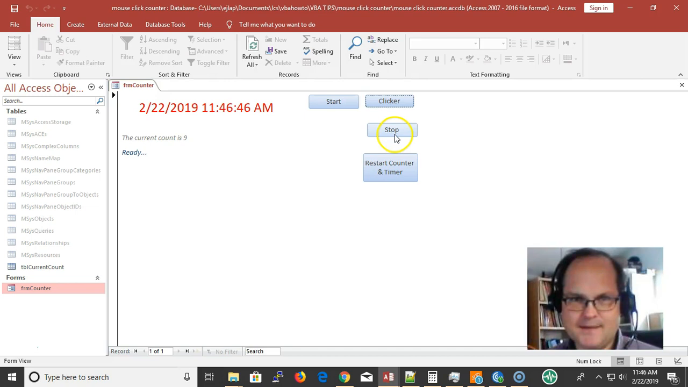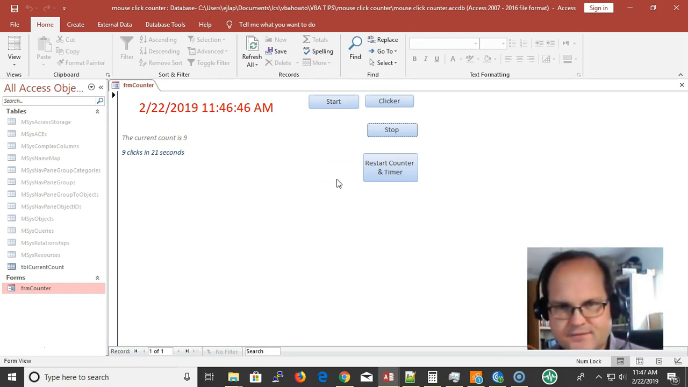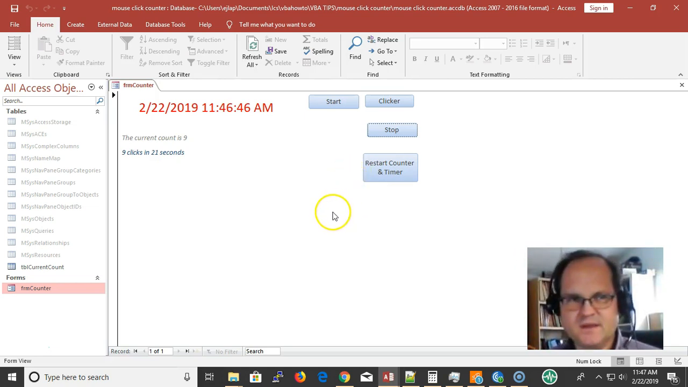And then when I stop, it should tell me that I did 9 clicks in 21 seconds. So it tracks whenever the time starts and whenever the time stops. You can find other applications for this, but this one was actually to test it, to make it act like a video game, or something similar to that.